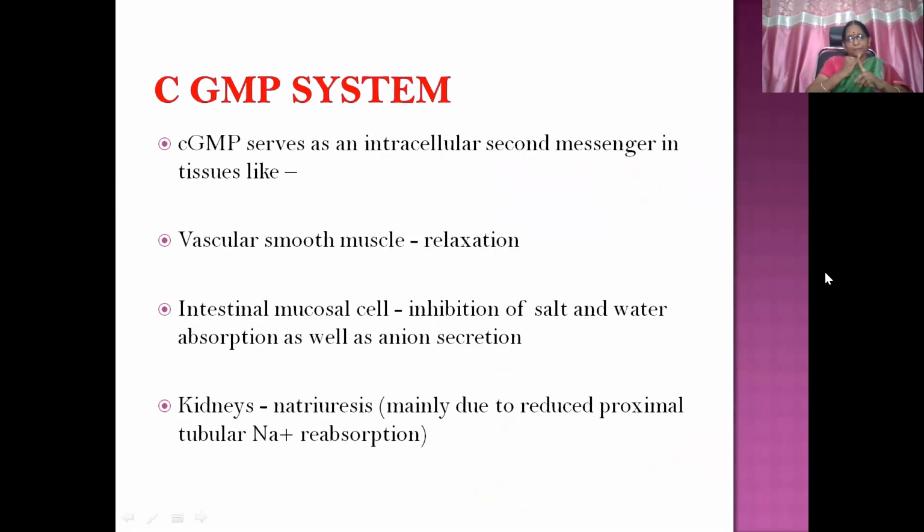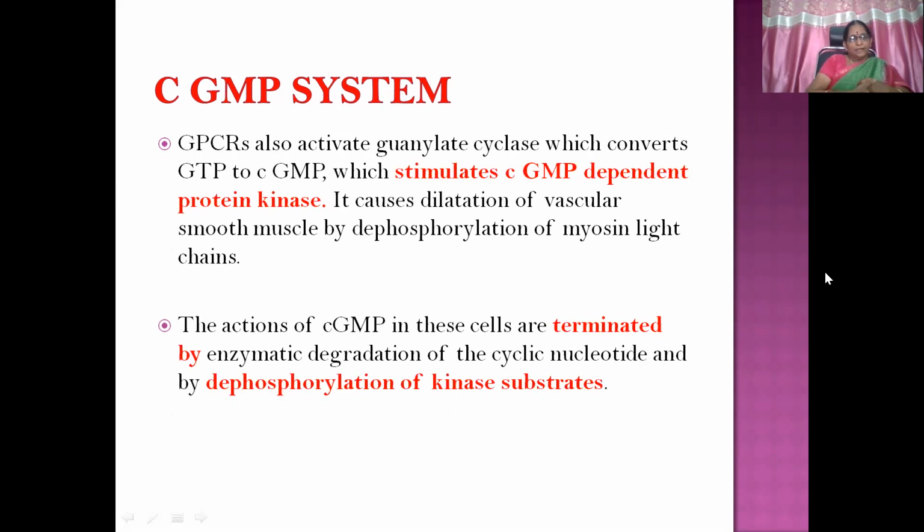Then the cyclic GMP system, after the cyclic AMP and IP3-DAG systems and ion channel regulation. Here cyclic GMP, instead of cyclic AMP, serves as the intracellular second messenger in tissues like vascular smooth muscle, producing relaxation; intestinal mucosal cells, producing inhibition of salt and water absorption as well as anion secretion; and in the kidneys, it produces natriuresis. GPCRs also activate guanylate cyclase, which converts GTP into cyclic GMP, just as cyclic AMP is released from ATP.